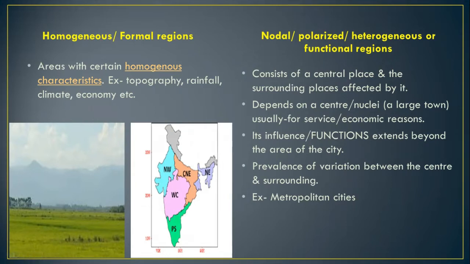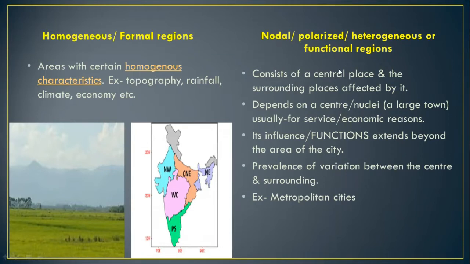So this is just the opposite of a homogeneous region. There we found a sort of homogeneous characteristic; here we are finding a heterogeneous characteristic. The characteristic between the central place and the surrounding places will be heterogeneous.